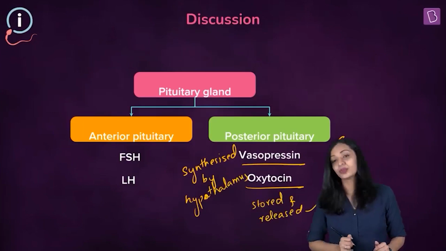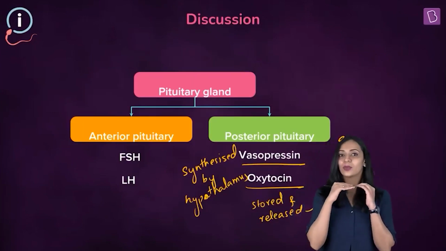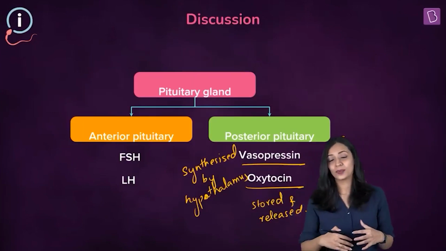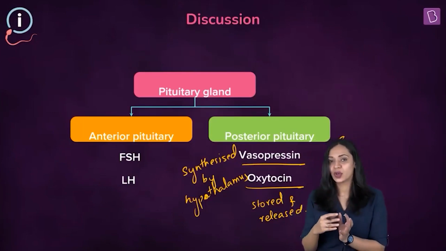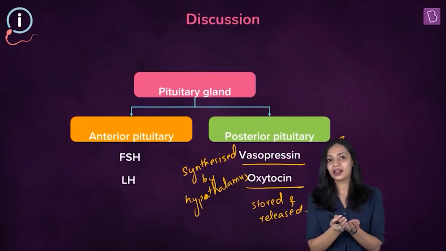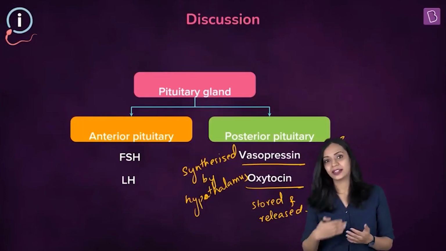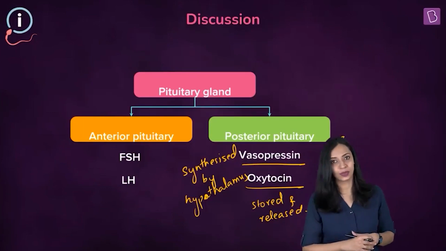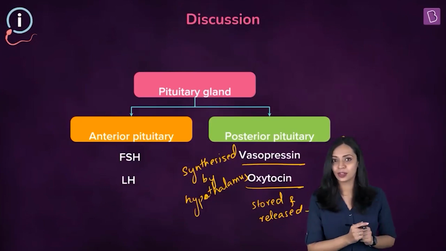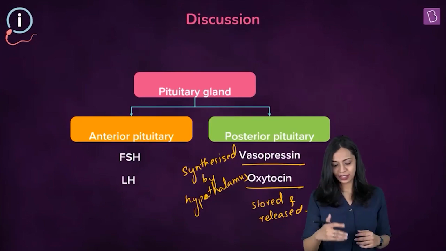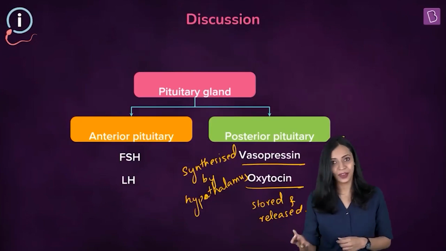by the posterior pituitary. So these hormones, vasopressin and oxytocin, which were there in the options, are synthesized by the hypothalamus and transported axonally to the posterior lobe of the pituitary gland, where they are stored and secreted or released by the posterior pituitary lobe. But in the question, we were asked about the hormones that are produced by the anterior lobe of the pituitary. So options that contain vasopressin and oxytocin can be right away eliminated.